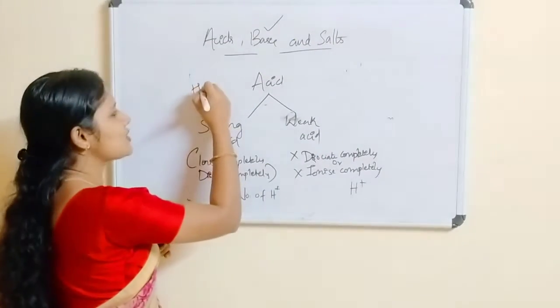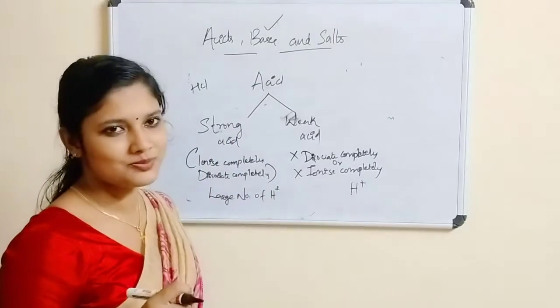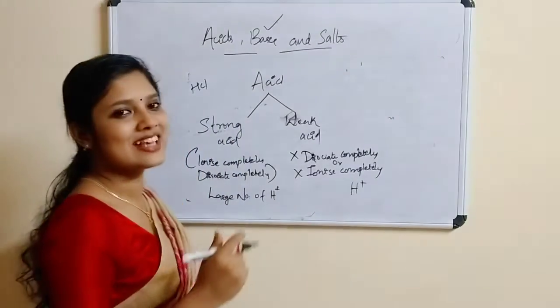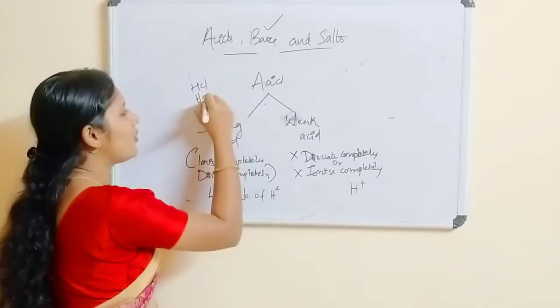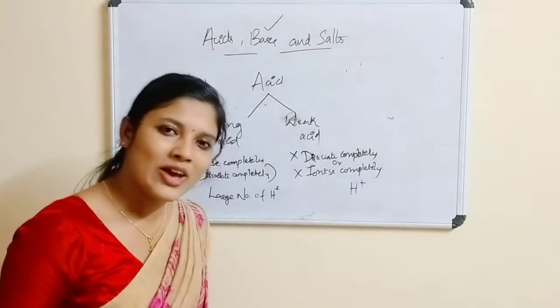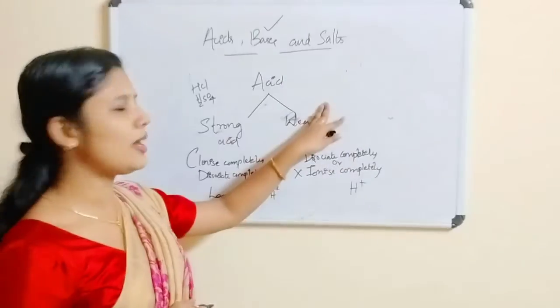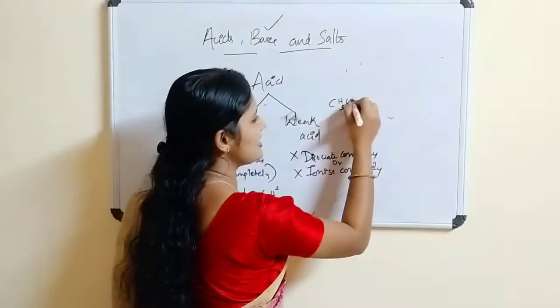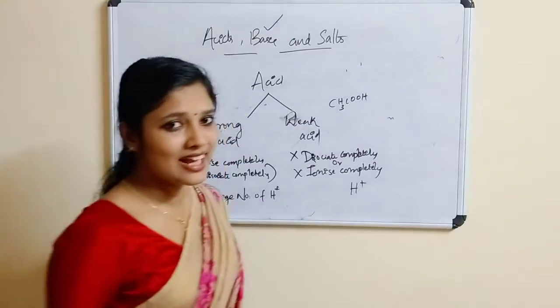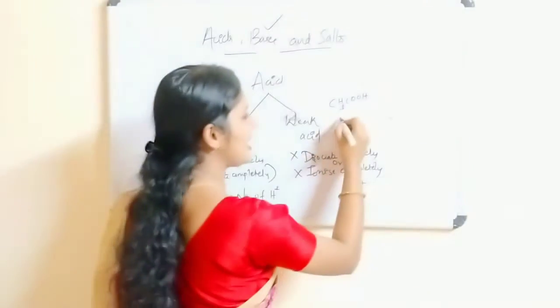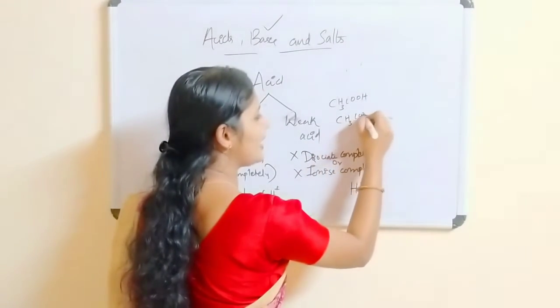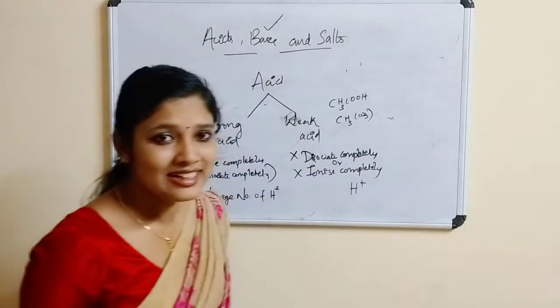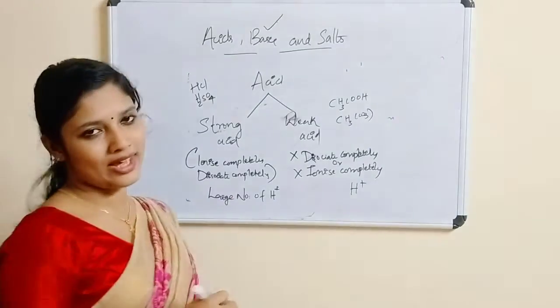HCl is a strong acid. H2SO4 is also a strong acid. Now what about weak acids? Acetic acid, CH3COOH, is acetic acid. Now carbonic acid, H2CO3, is carbonic acid. All those acids are weak acids.